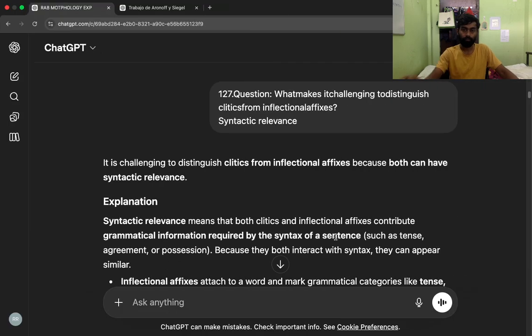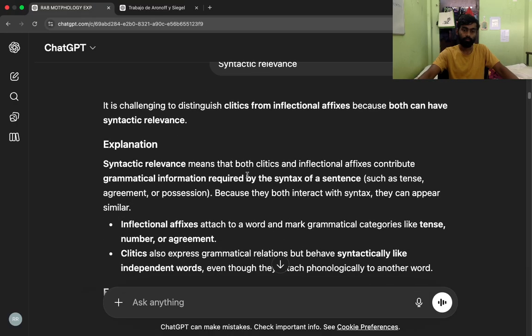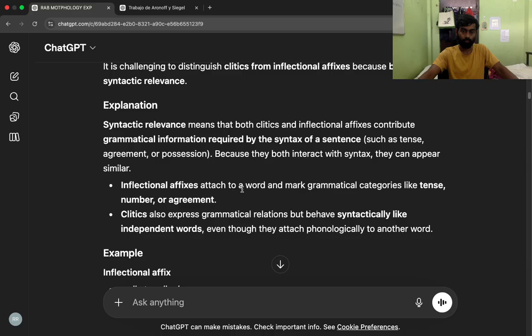It is challenging to distinguish clitics from inflectional affixes because both can have syntactic relevance. Explanation. Syntactic relevance means that both clitics and inflectional affixes contribute grammatical information required by the syntax of a sentence, such as tense, agreement, or possession. Because they both interact with syntax, they can appear similar. Inflectional affixes attach to a word and mark grammatical categories like tense, number, or agreement. Clitics also express grammatical relations but behave syntactically like independent words, even though they attach phonologically to another word.